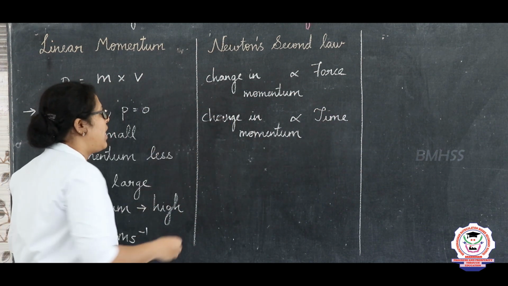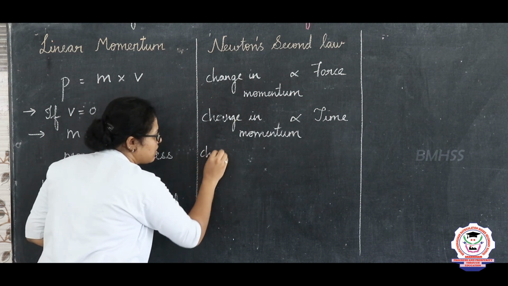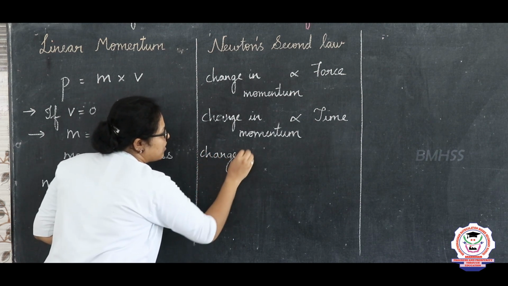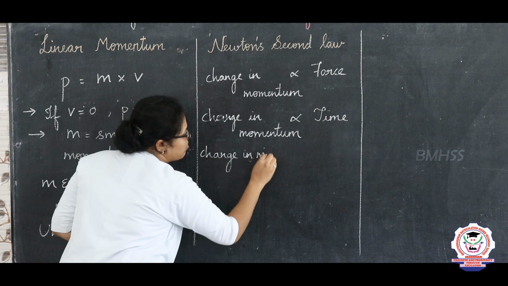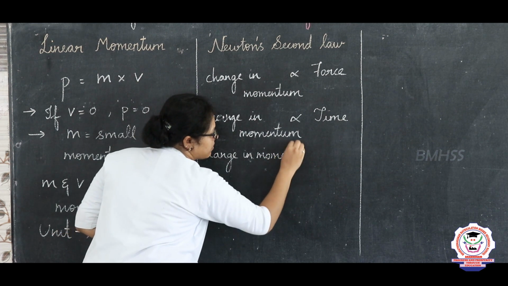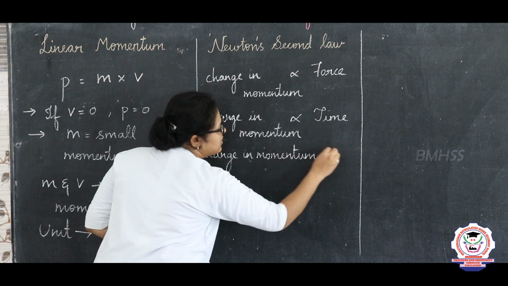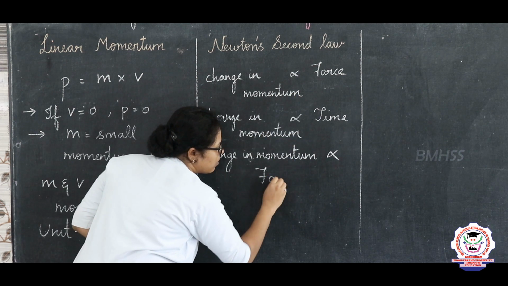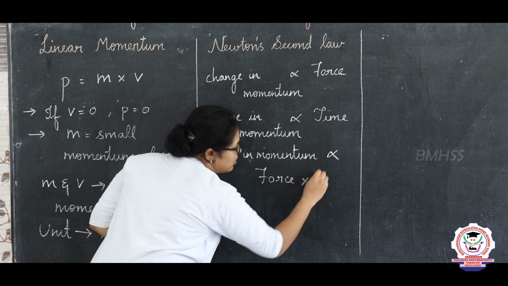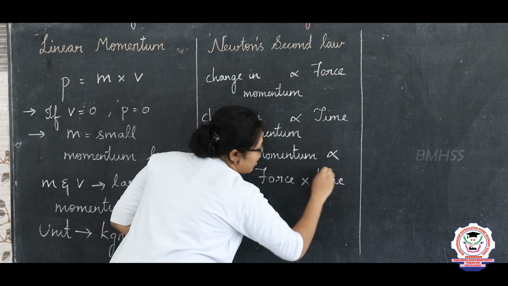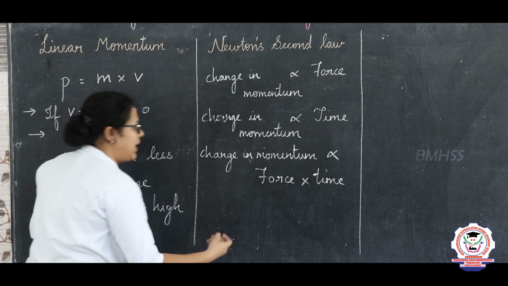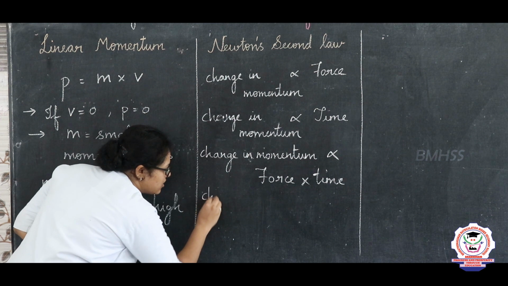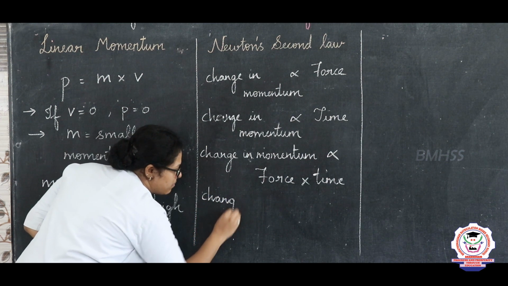From this too, I can write this change in momentum is directly proportional to force into time.